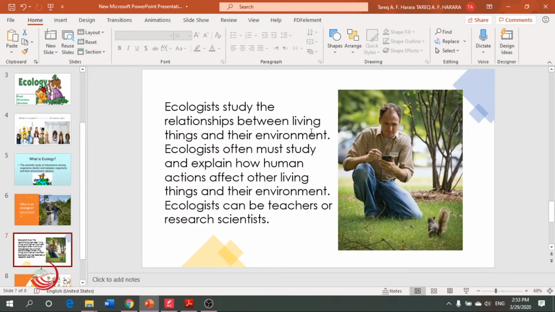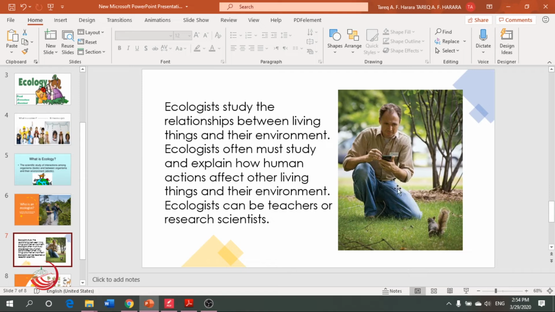Look at this picture. This person is an ecologist. So ecologists study the relationships between living things and their environment. Ecologists often must study and explain how human actions affect other living things and their environment. Ecologists can be teachers or research scientists.